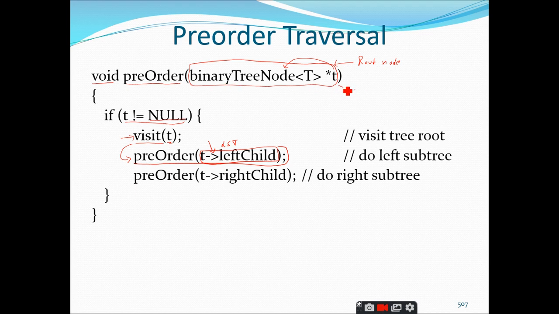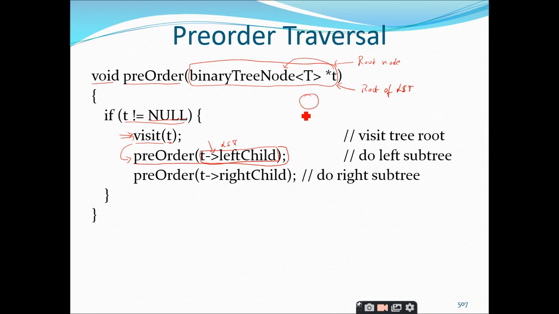Now what happens to this T? Is it the root node or is it something else? Root's left child, sir. So this becomes the root of the left subtree. Again you will check whether the root of the left subtree is null or not. If it is null, you will just skip it. If it is not null, you again visit it, that means you again print the root of the left subtree. Again pre-order of T of left child, that means root of left subtree.